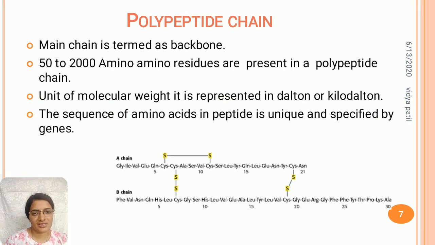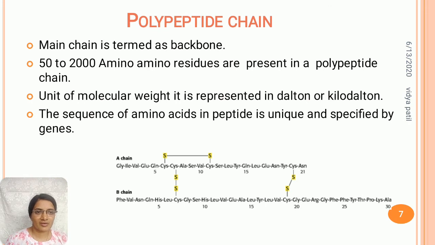The main polypeptide chain is referred to as the backbone of the protein. Up to near about 2000 amino acid residues are present in a polypeptide chain. The unit of molecular weight for a protein is the Dalton, or sometimes it is represented in kilo Dalton. Dalton is a unit of molecular weight.